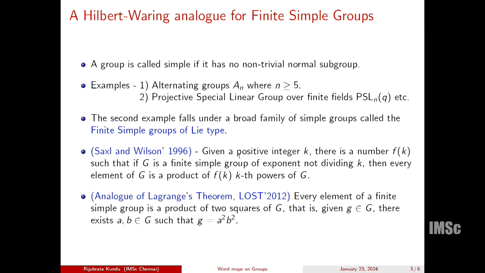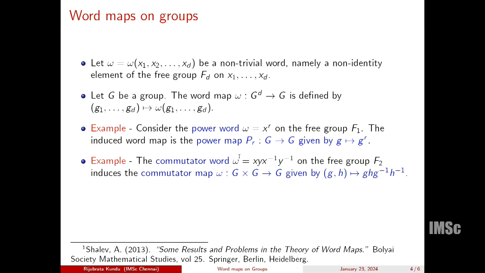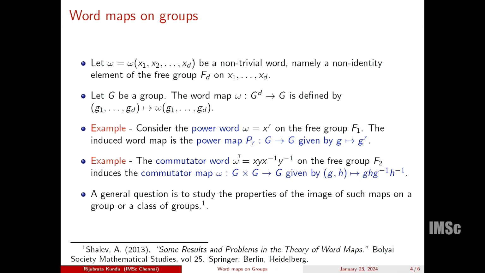In particular, it says that if you have this word x squared y squared in the free group with 2 generators, then the induced word map is surjective on all finite simple groups. So this is what it says, and the general question is to study the properties of the image of such maps on a group or a class of groups. For example, in this case, we have a huge class of groups called the finite simple groups.